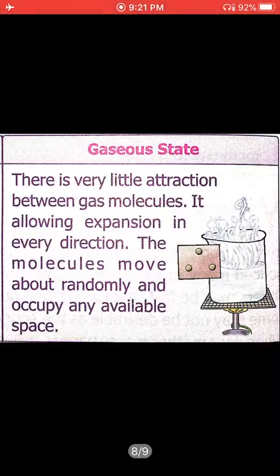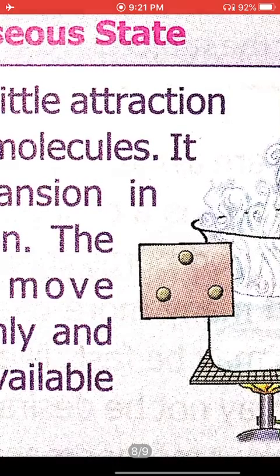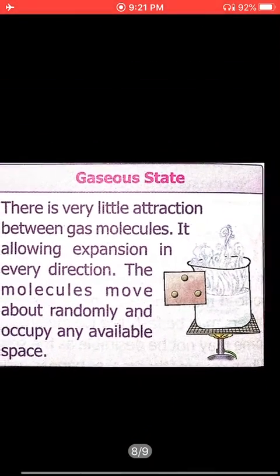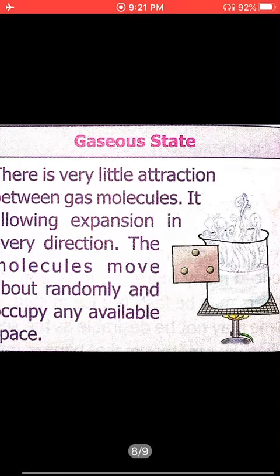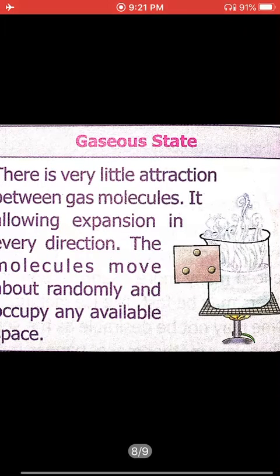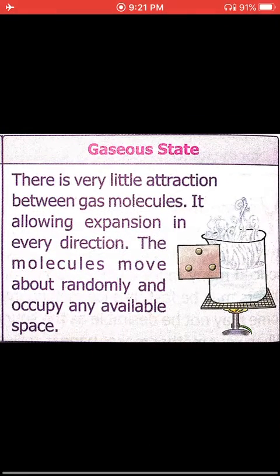Now the last state is gas. Look at the particles of the gas. They are too far away from each other, so far that we cannot see them with our naked eye, and the attraction between them is weak. That's why they move from one place to another and float here and there. Due to this, we can move through the air. Air is around us, but still we move through it just because the particles are away from each other. This is all we have studied: solid, liquid and gas, the three states of matter.